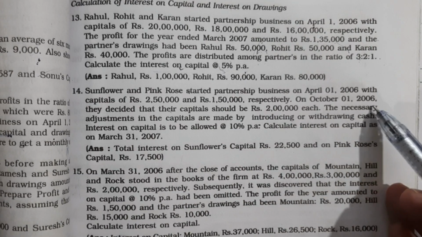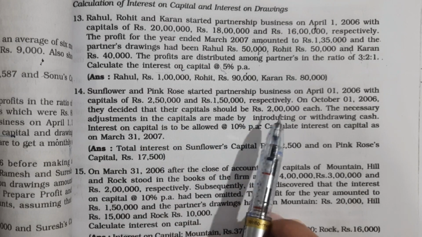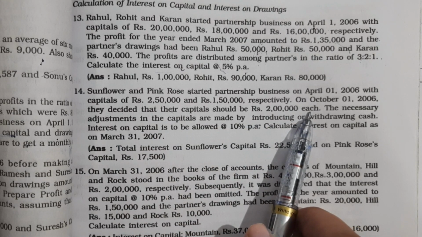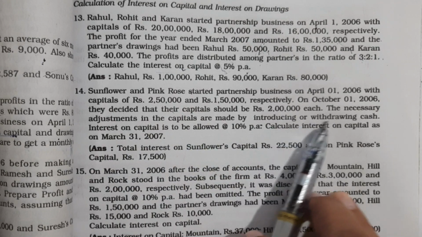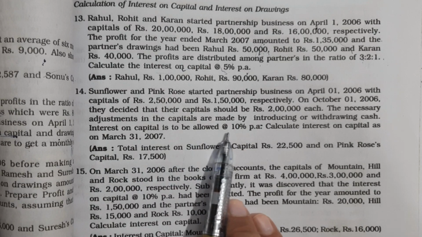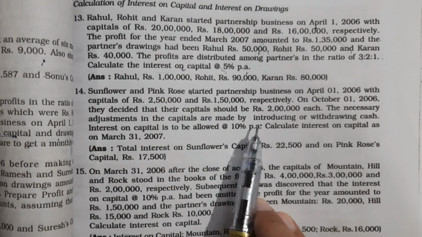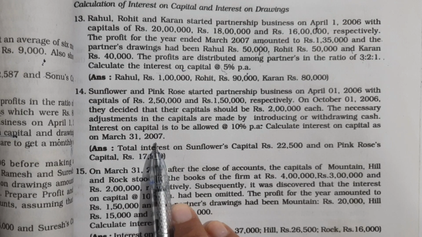Then on October 1, 2006 they decided that their capitals should be rupees 2 lakh each. The necessary adjustments in the capital are made by introducing or withdrawing cash. Interest on capital is to be allowed at 10% per annum. Calculate interest on capital as on March 31, 2007.